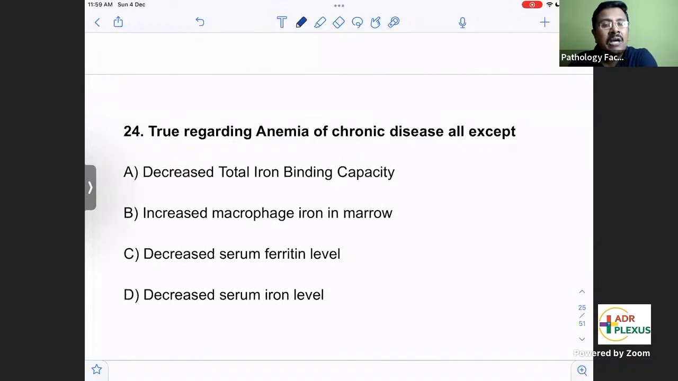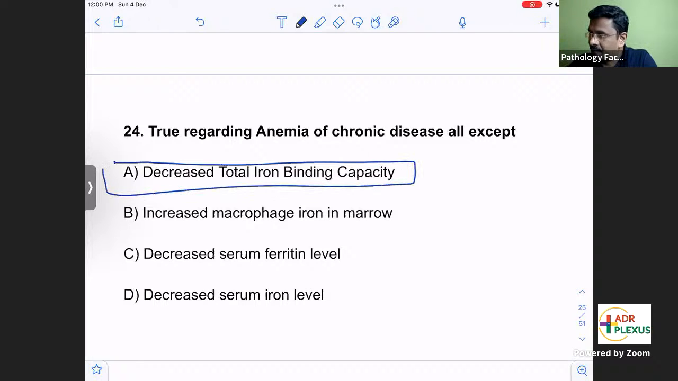True regarding anemia of chronic disease, or all except. Okay, one of the important repeat topics is anemia of chronic disease. In anemia of chronic disease, interleukin 6 will be increased and levels of hepcidin will be increased. A very important point is to differentiate anemia of chronic disease from iron deficiency anemia. Two important parameters I always stress. Please remember, in anemia of chronic disease, total iron binding capacity will be decreased.